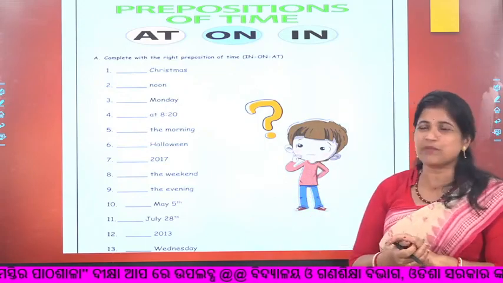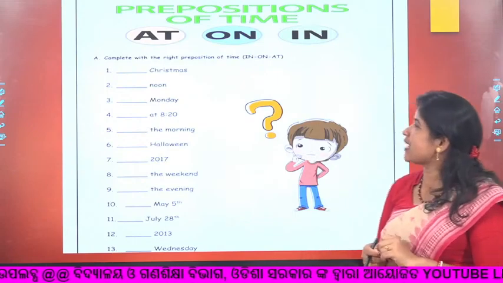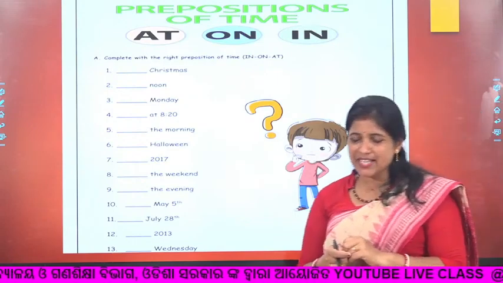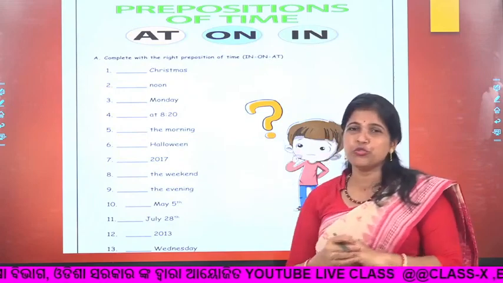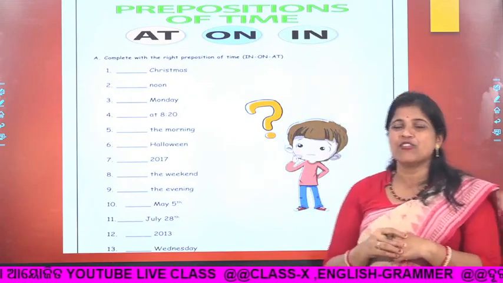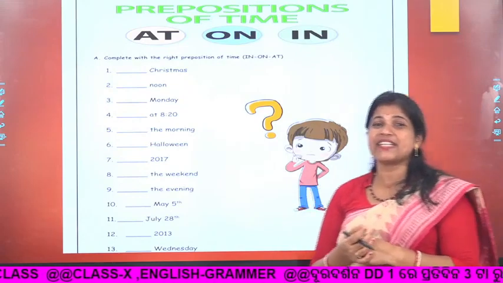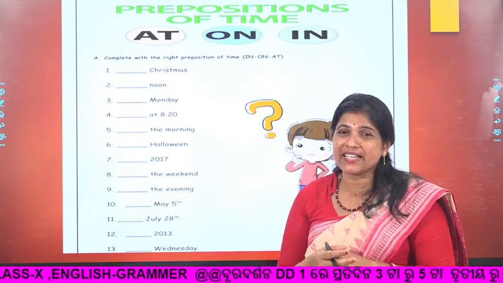So let us quickly complete it. Dash Christmas, yes, on Christmas. Dash noon, it is very specific, so at noon. Dash Monday, once again day means on Monday.